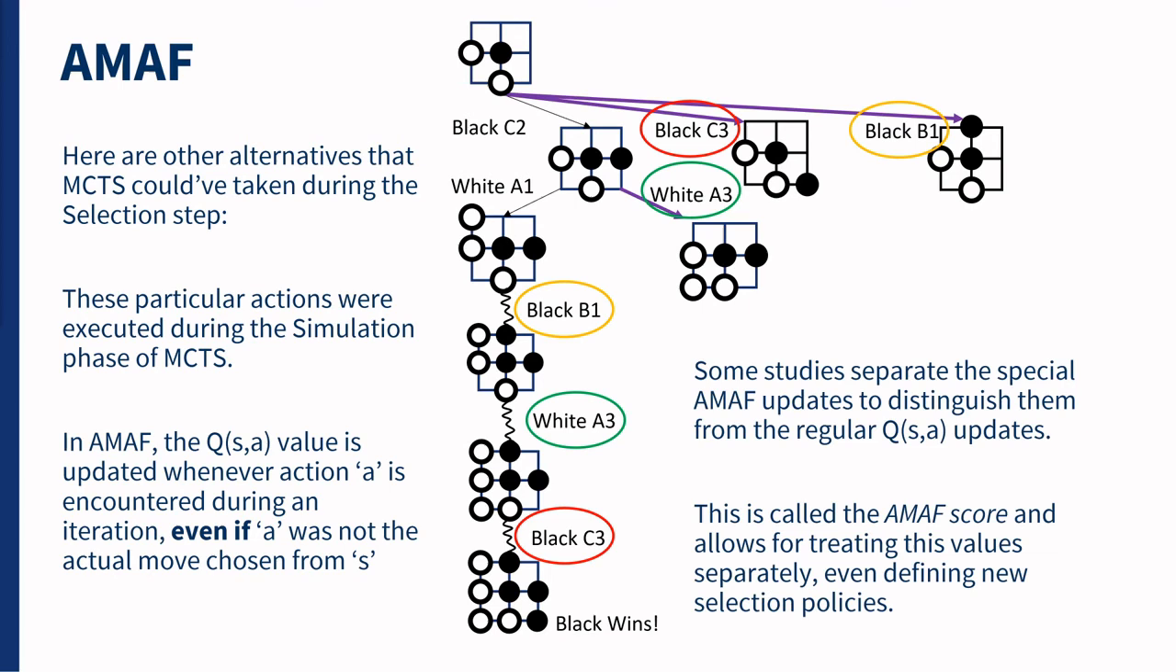The values can be updated at once, or each node can have its own AMAF value. This way, it's possible to distinguish between the average of rewards obtained when the iterations truly went through the nodes and this bonus score obtained via AMAF update. This bonus score is normally referred to as the AMAF score, and it can be used to determine different selection policies.